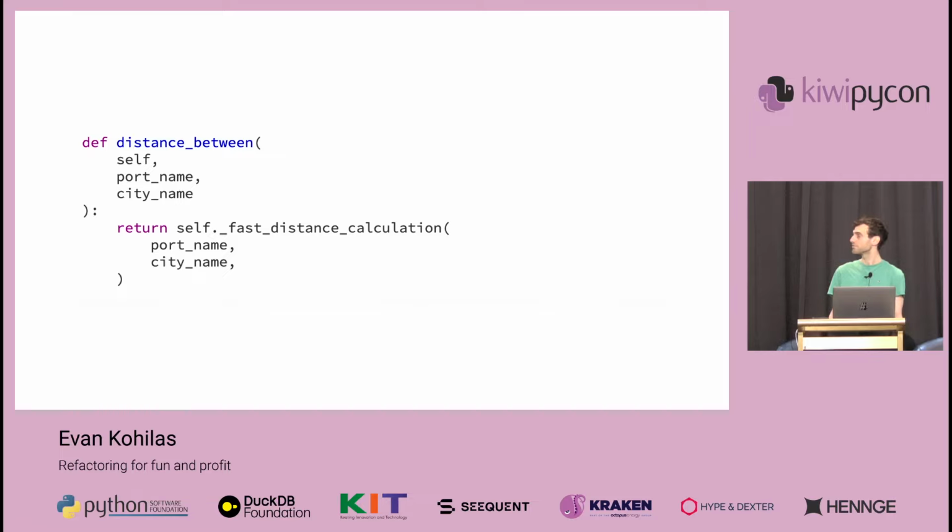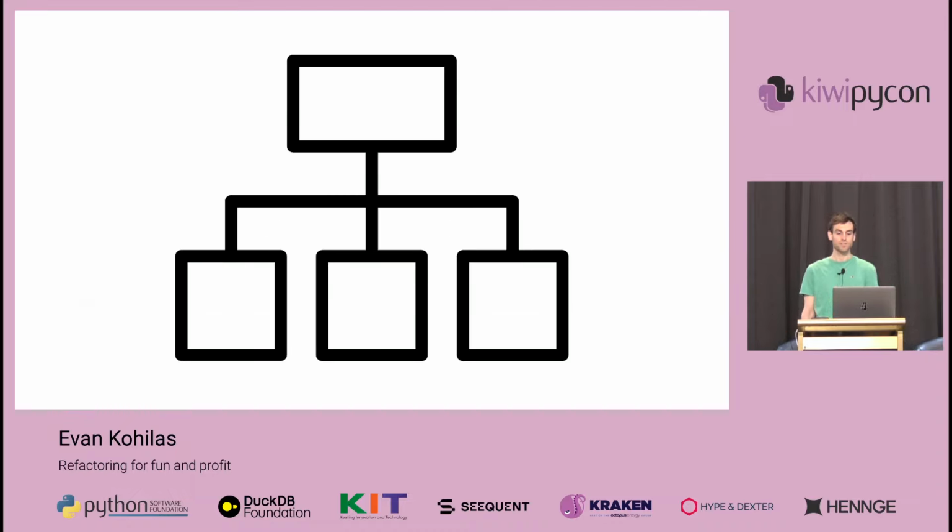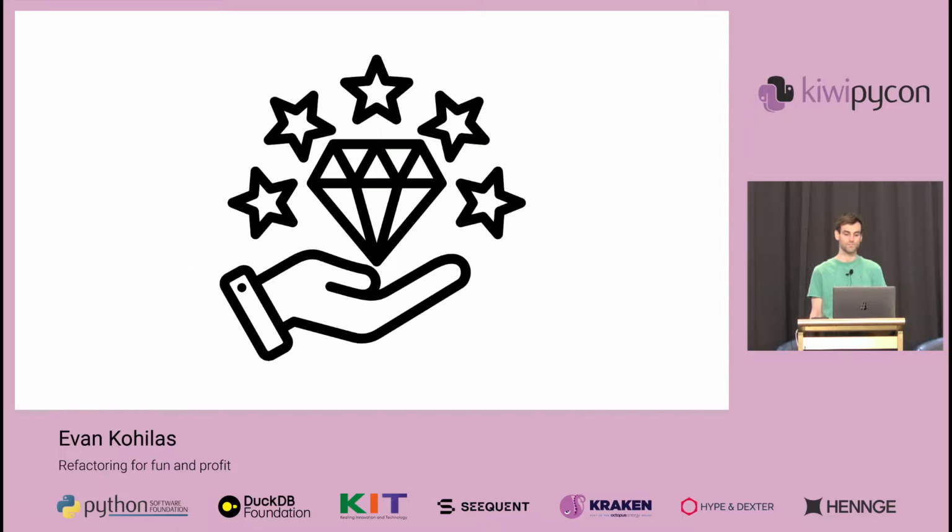For example, if we wanted to make optimizations by changing the distance calculation to use a faster algorithm, we can do that very easily. Because instead of passing around an object with data, what we really want is an interface to access particular kinds of data, showing the usefulness of designing around requirements.